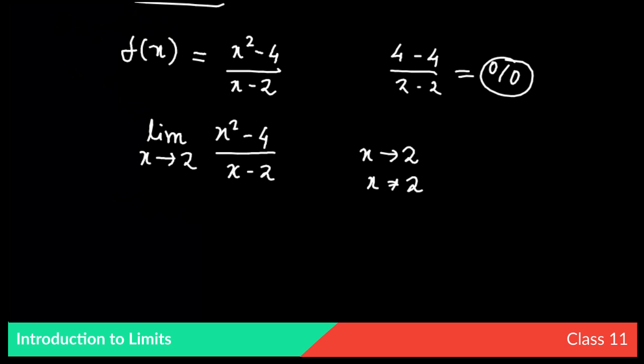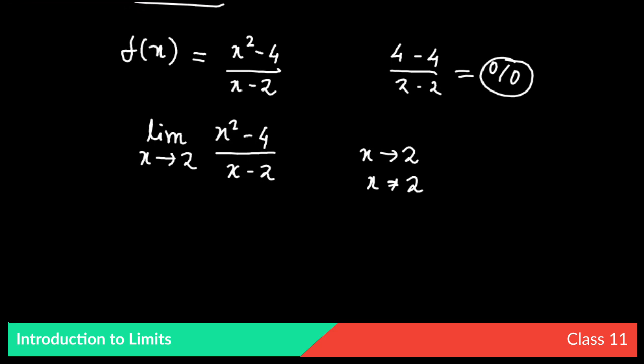So putting the value of x as 2, we see that the function is undefined at x = 2. We can write that x is tending towards 2 but not equal to 2. So we can cancel out the (x − 2) factor from the denominator and numerator, because x is not equal to 2.